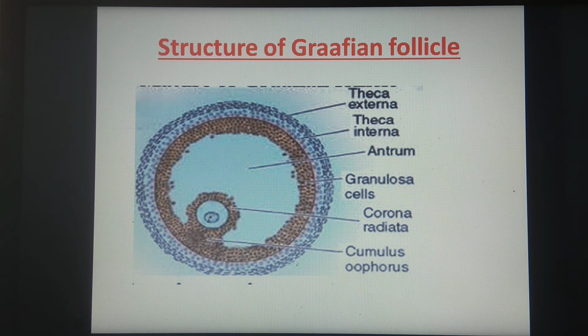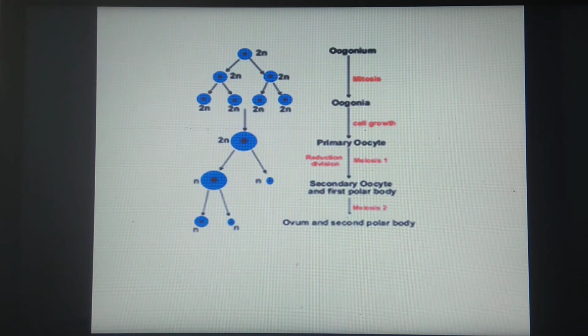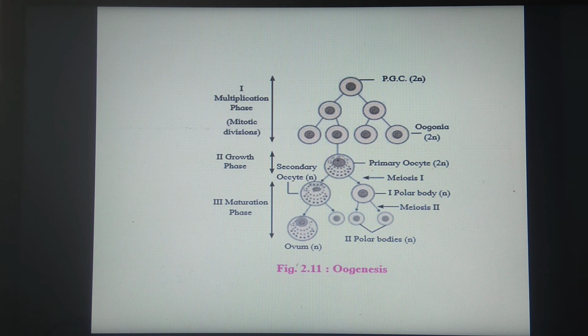Later on we are going to study the process of oogenesis. What is the meaning of oogenesis? It is the process of ovum formation. We have studied spermatogenesis before. What is the meaning of spermatogenesis? It is the process of sperm formation. What is the meaning of oogenesis? It is the process of ovum formation.